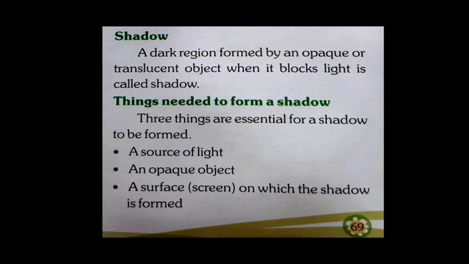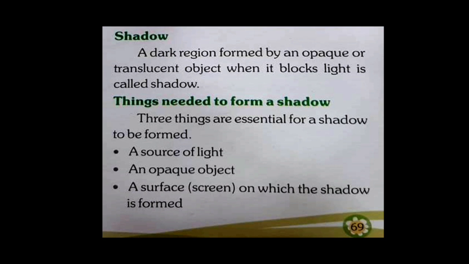Next is a shadow. A dark region formed by an opaque or translucent object when it blocks light is called a shadow. When the light is stopped or blocked by an opaque object and the light is not able to pass through it, then there is a dark patch which is formed behind that object. That dark patch formed is called a shadow. Things needed to form a shadow.